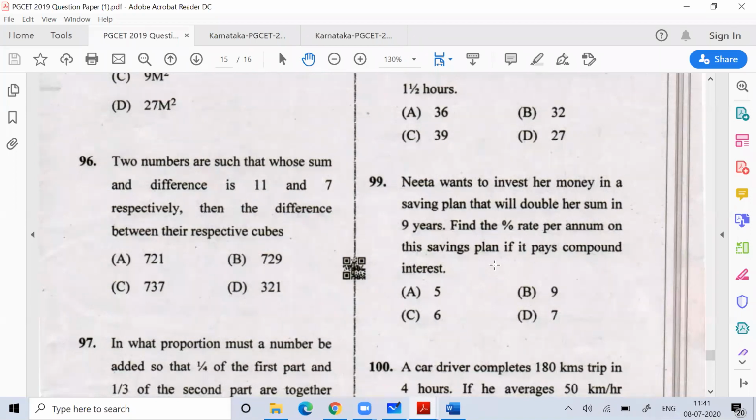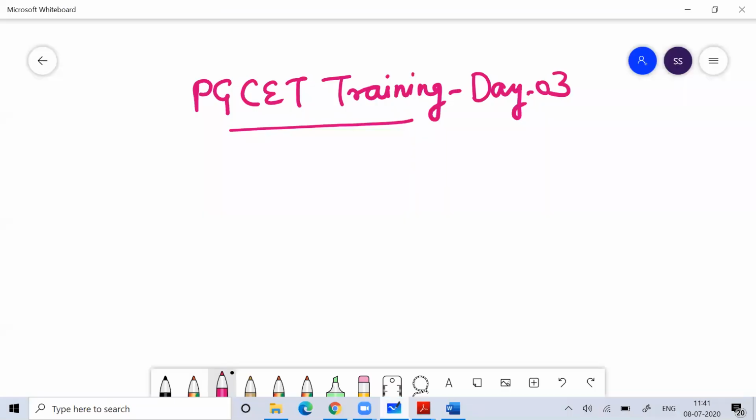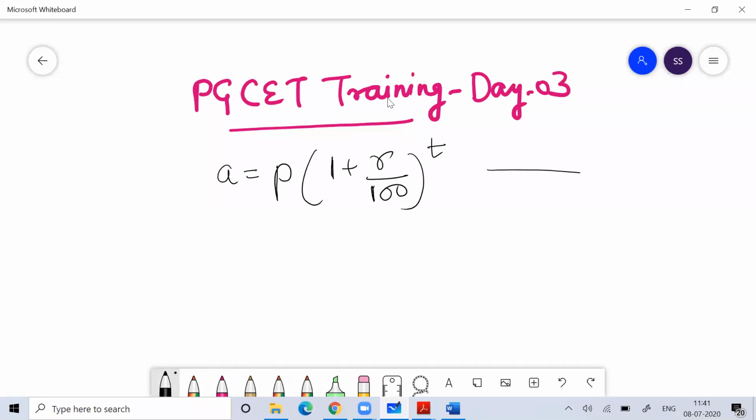So this question is about compound interest. I believe everyone knows the formula of compound interest. The majority of students are of BCom. Definitely you would have studied compound interest in your BCom or even in engineering also. You know the basic formula. So this is the basic formula of compound interest, where A is your amount, P is your principal, R is your rate of interest, T is the time.